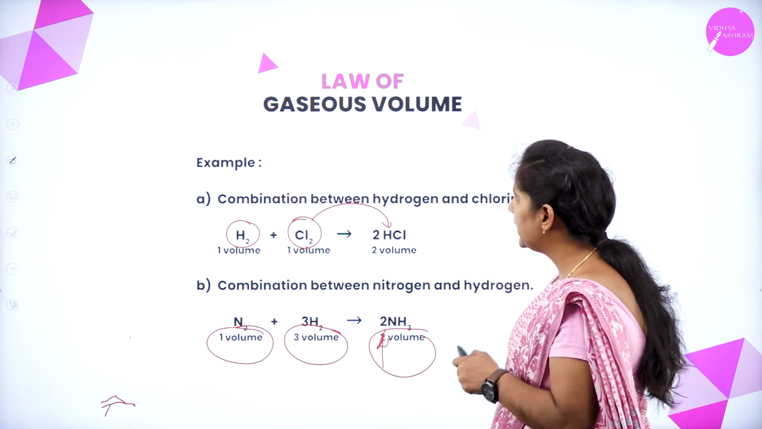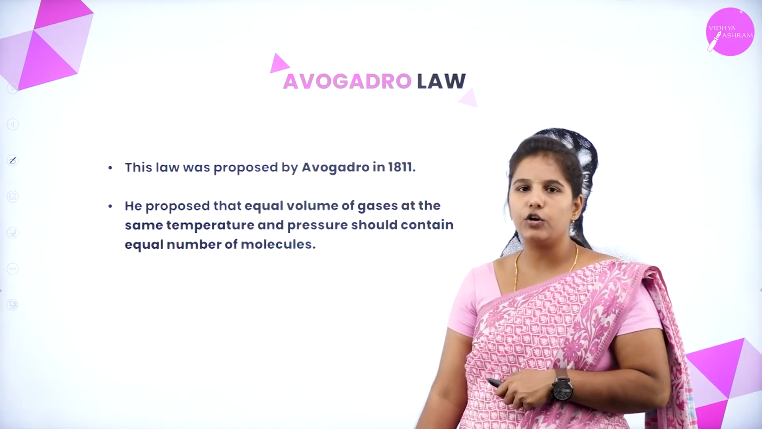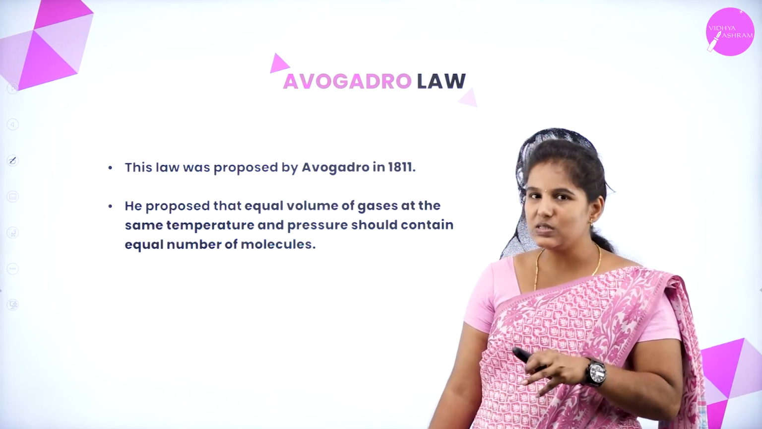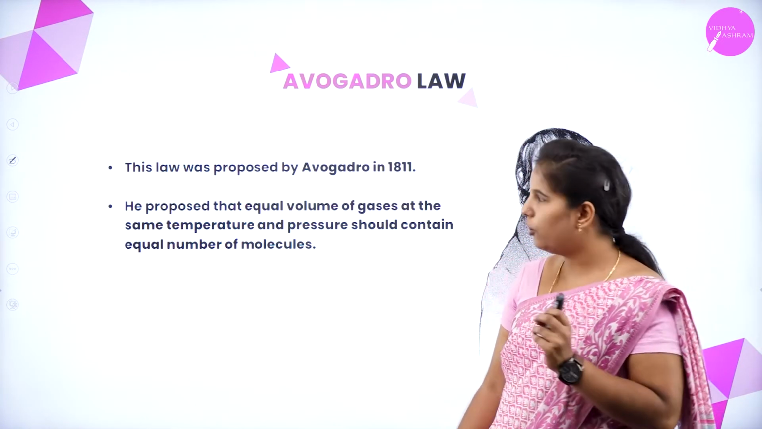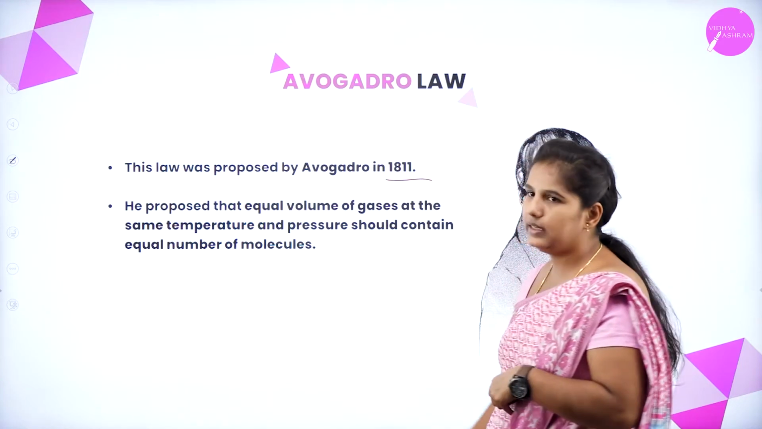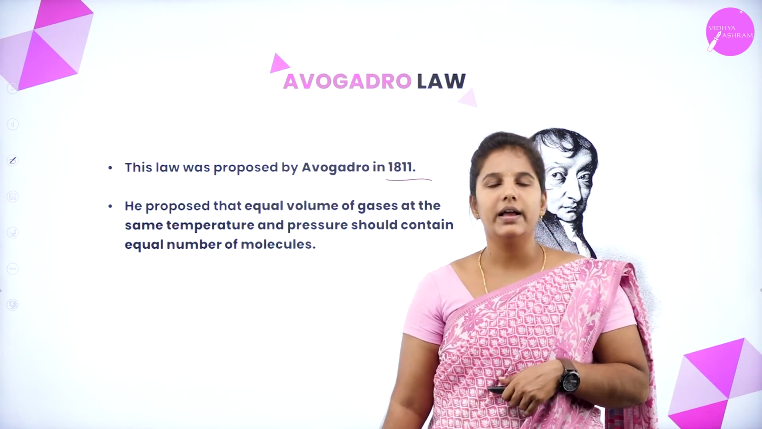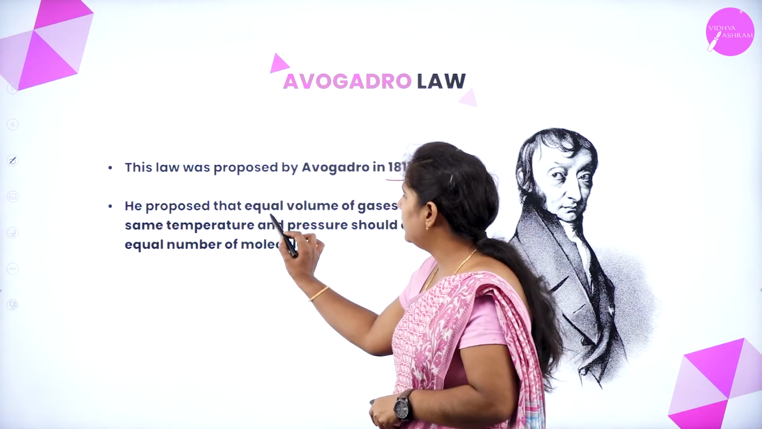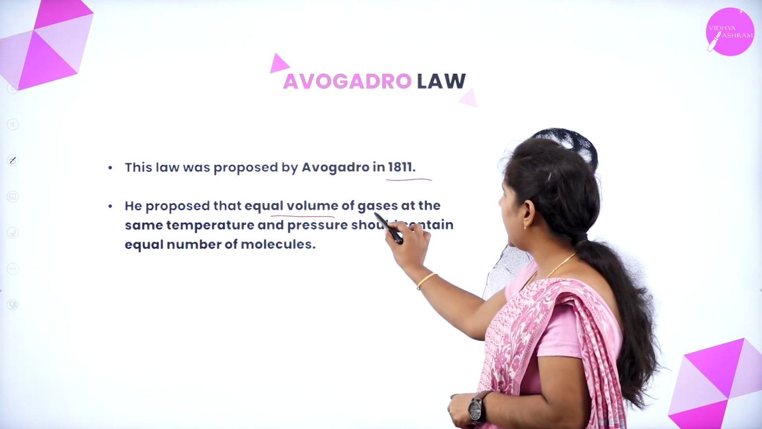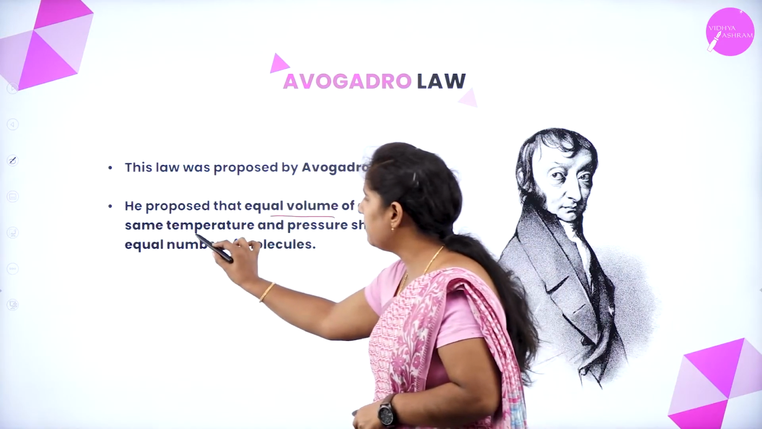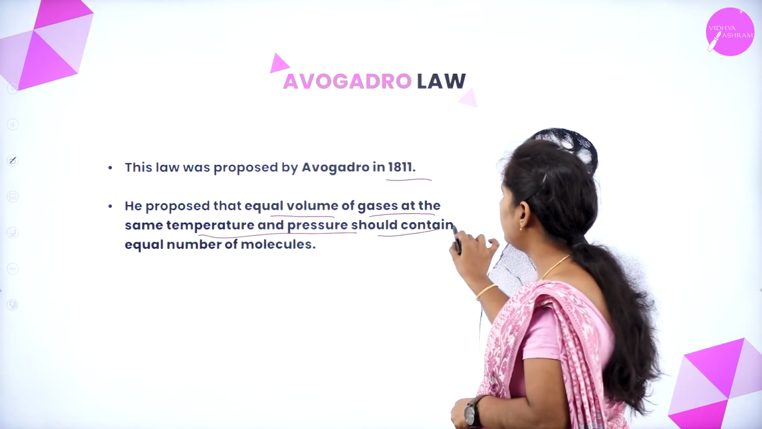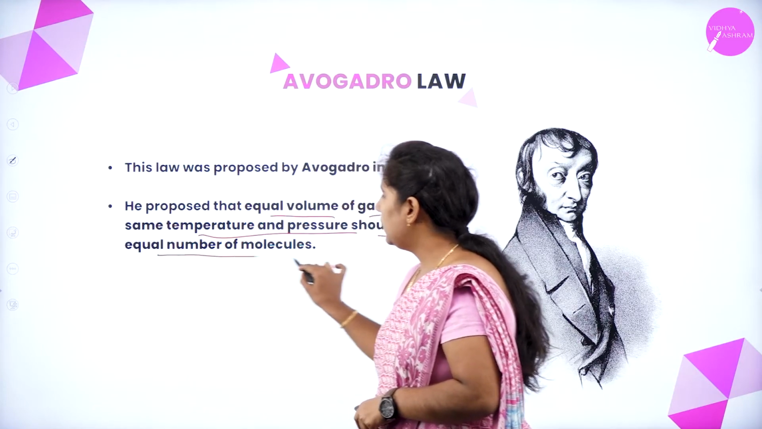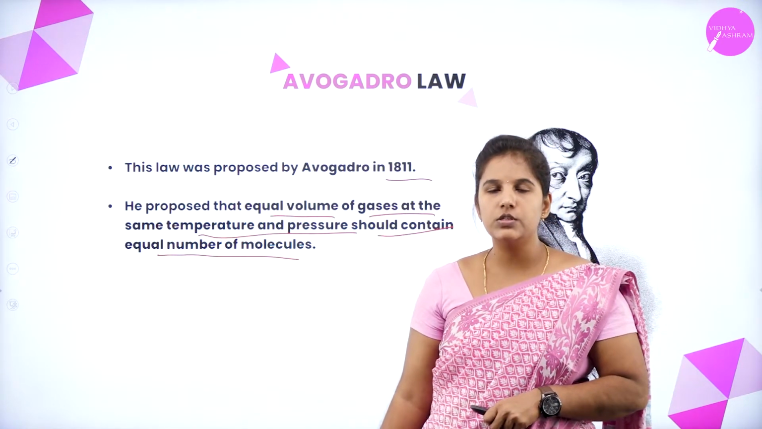We'll move on to the next law, that is Avogadro's law. This law was given by Avogadro in the year 1811. According to him, equal volumes of gases at the same temperature and pressure contain an equal number of molecules.